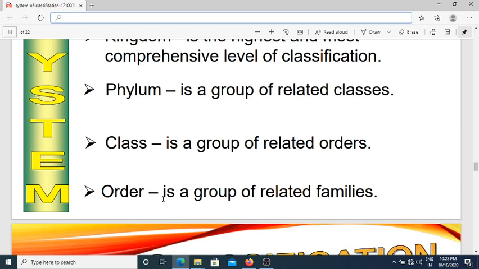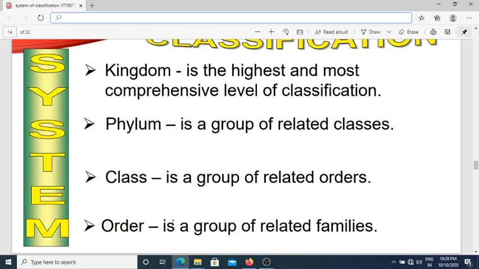Fourth level is the order. A group of related families are grouped into a level that is called the order. Order is a unit of classification higher than the family. It is a group of closely related families, suborder, infraorder, superfamilies.